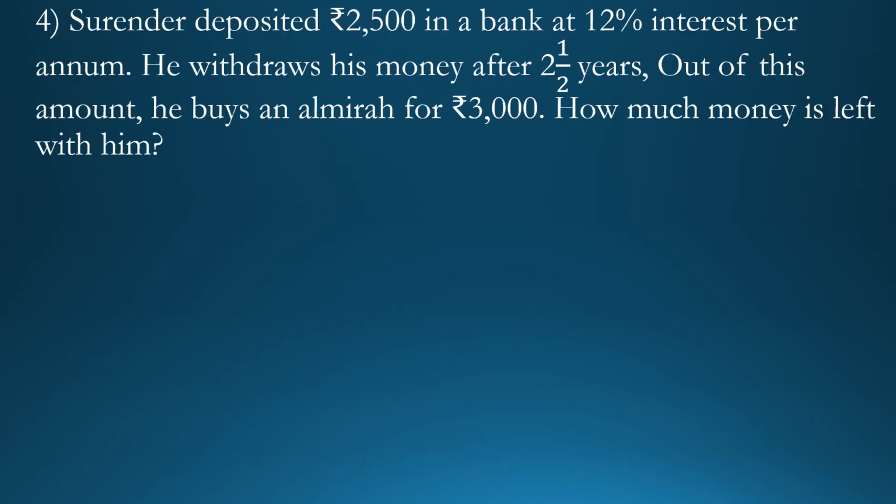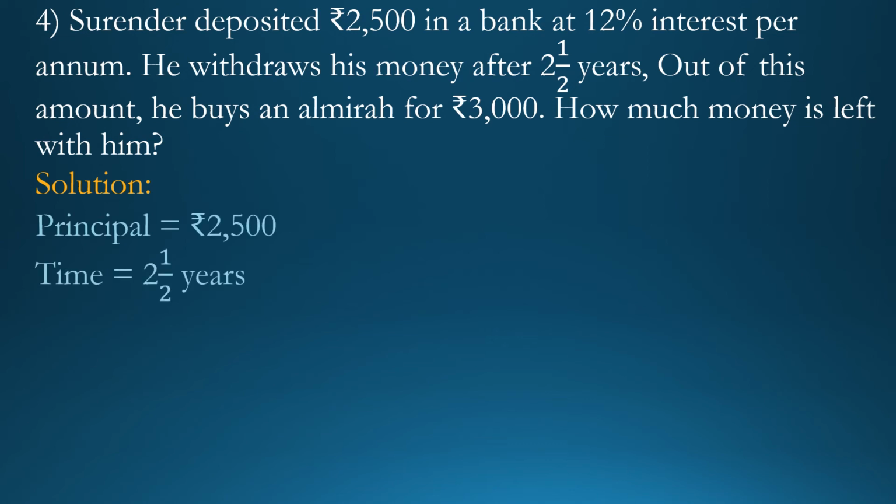The next is question number 4. Surendra deposited rupees 2500 in a bank at 12% interest per annum. He withdraws his money after 2.5 years. Out of this amount, he buys an almirah for rupees 3000. How much money is left with him? See, deposit means to keep and withdraw means to take away or remove. Surendra deposited rupees 2500 in a bank. So principal is equal to rupees 2500 and time is equal to